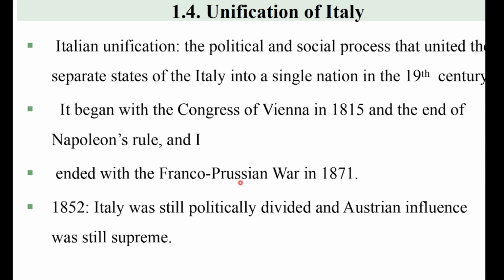So now we have two important events in German and Italian unification, the Vienna Congress and the end of Napoleon's rule in France or in Europe. It was the beginning of the unification. Again, it ended with the Franco-Prussian War. So the event which completed the unification of Germany was the Franco-Prussian War, the war fought between France and Prussia in 1871. This means the similarity between German and Italian unification.